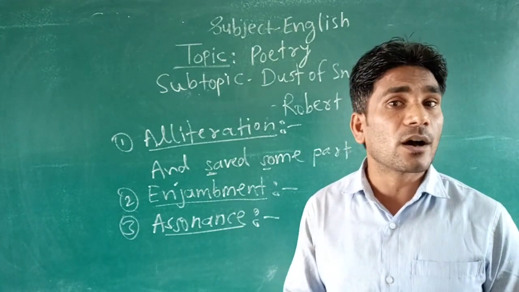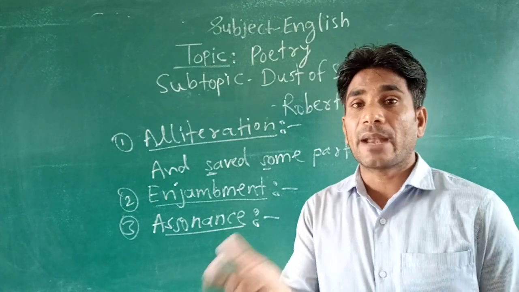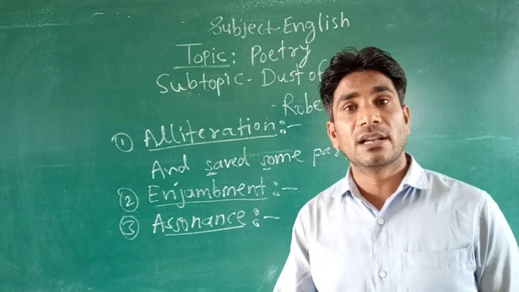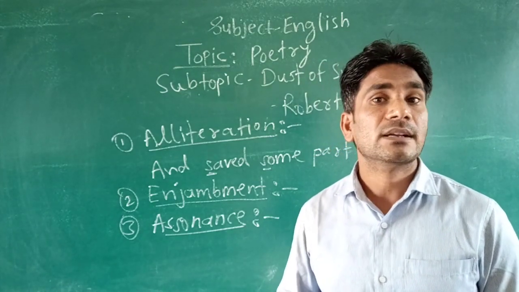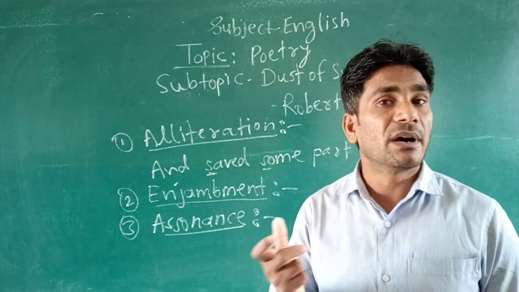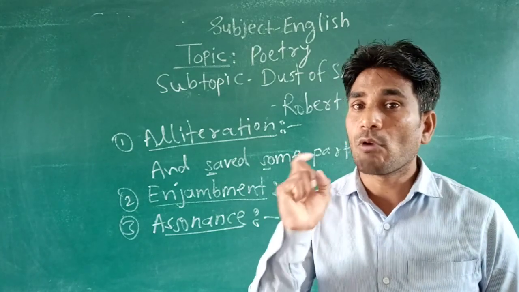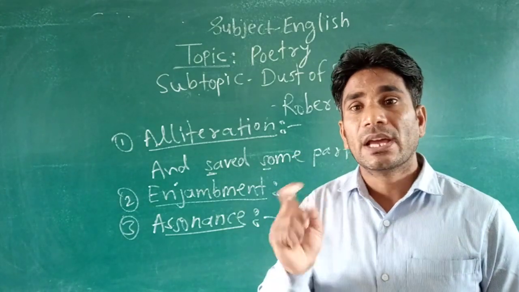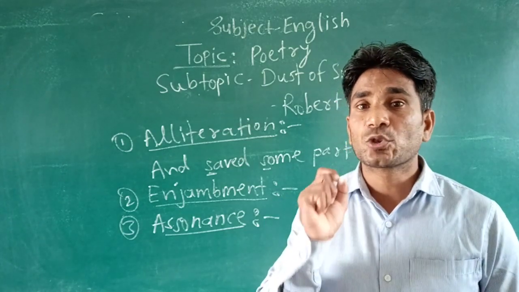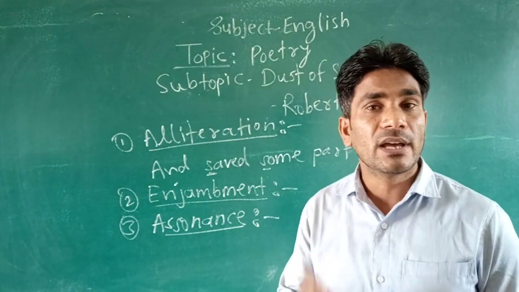It can be at the beginning, at the middle, or at the end of any word in the same line. If we find the repetition of a vowel sound, it will be called assonance.